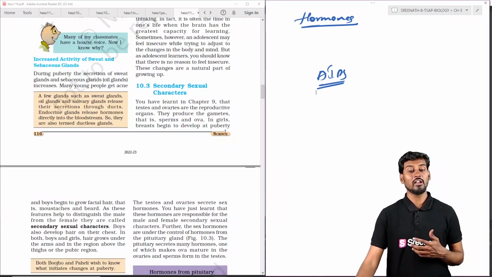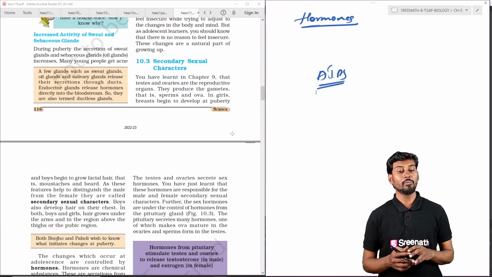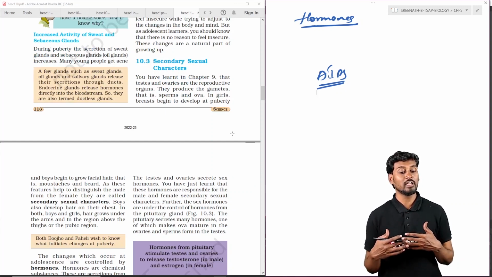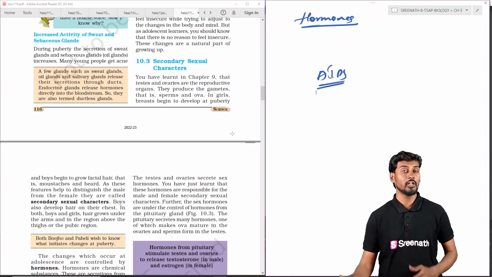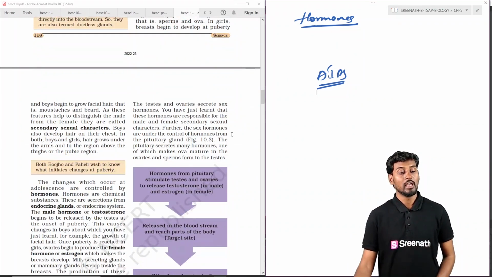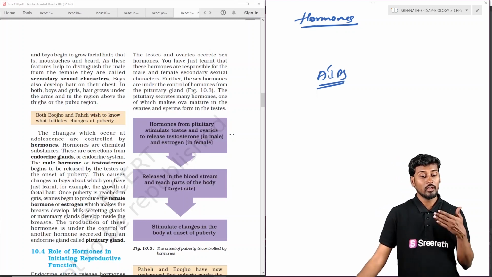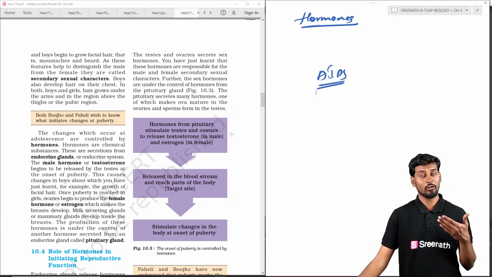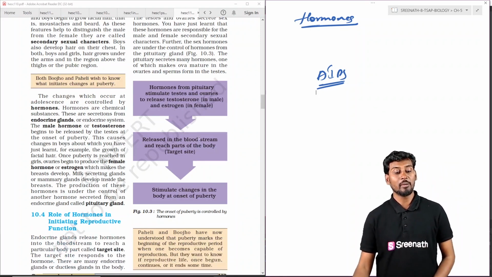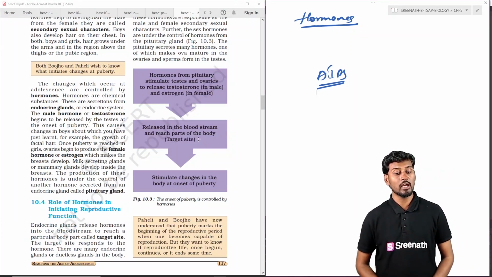And coming to the secondary sexual characters, we can see the development of hair on the chest, and in the case of girls, the development of the breast and the waist. And some of the other hormones play a major role here: the sex hormones like progesterone, estrogen, and testosterone are generally involved in this process. And coming to the roles of the hormones, they are generally involved in the reproductive functions.